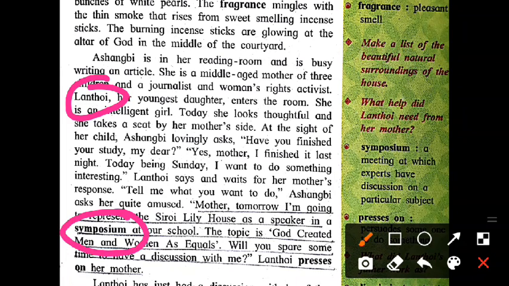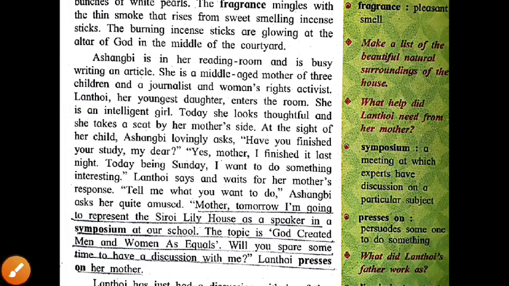Okay, on any other topic. So this is called the symposium. So she participated in the symposium and wanted to talk on one of the topics. And what is the topic? That God created men and women as equal. Okay, so she wants some information from her mother, so that's why she entered the room of the